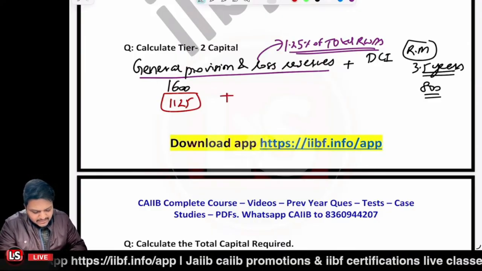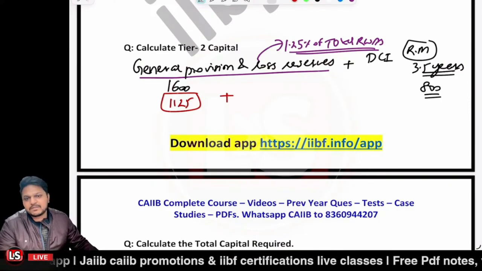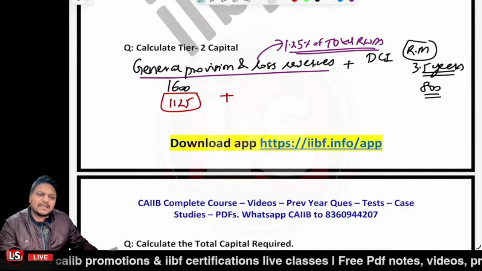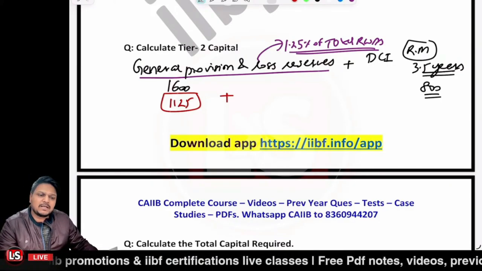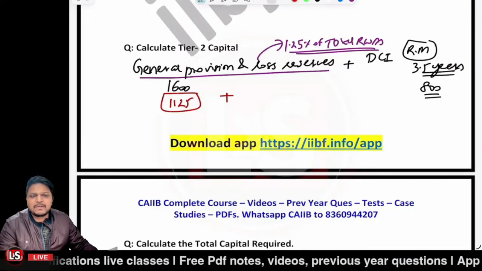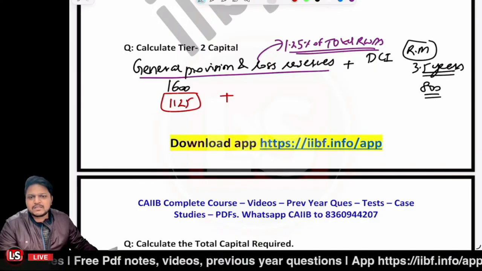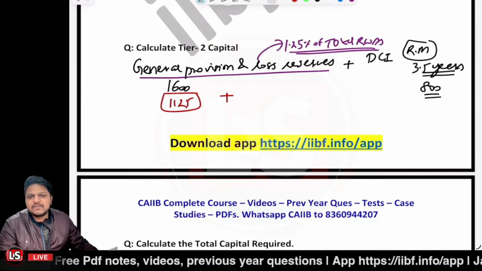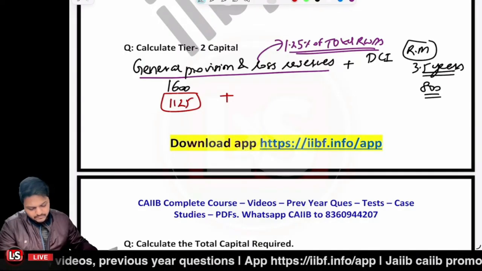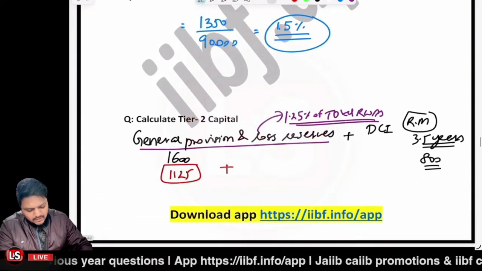Plus the DCI is given to have the residual maturity of 3.5 years. Now I told you very clearly about the debt capital instruments. In case of the debt capital instruments, if there is a given residual maturity, you have to follow a table, right? If you don't memorize the table, let me just tell you.